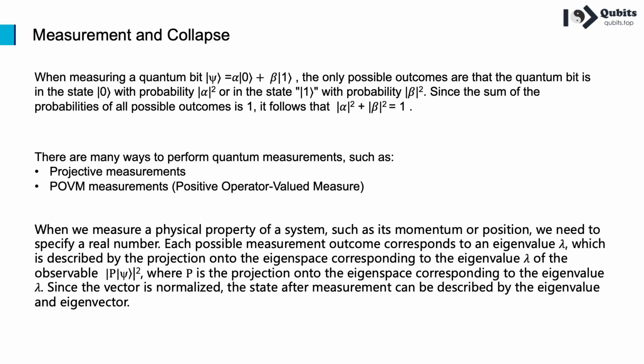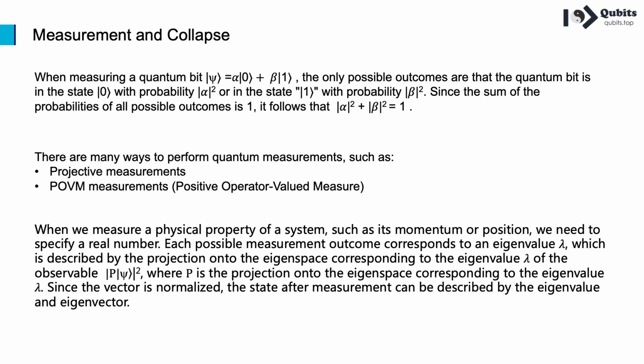When measuring a quantum qubit, the only possible outcomes are that the quantum bit is in the state |0⟩ with probability the square of the absolute value of alpha, |α|², or in the state |1⟩ with probability the square of the absolute value of beta, |β|². The sum of the probabilities of all possible outcomes is 1.